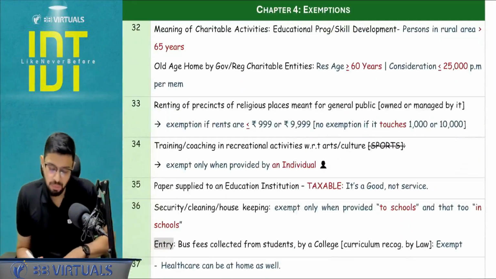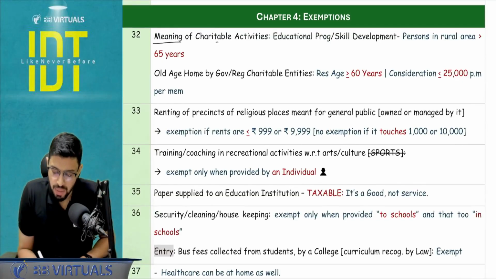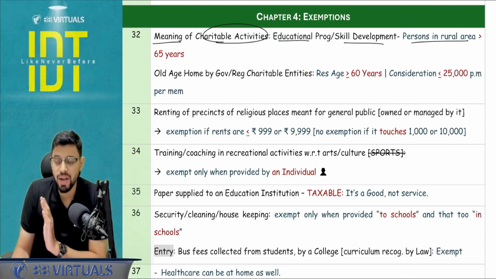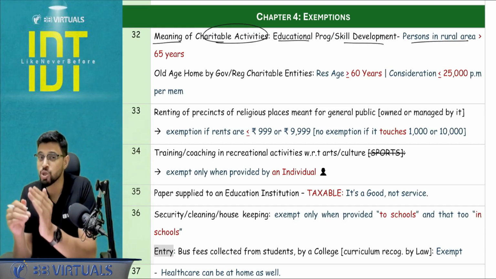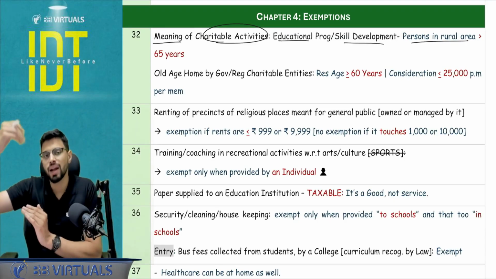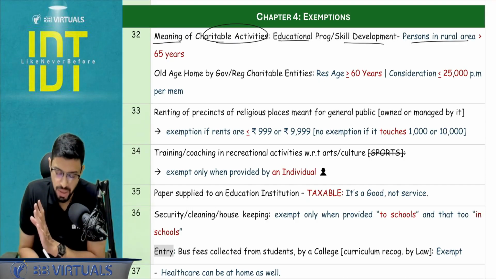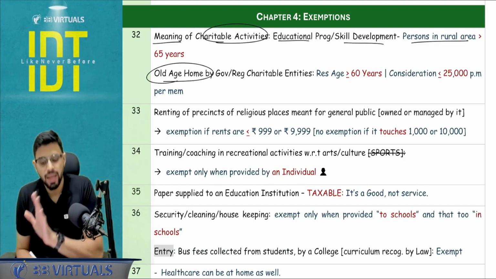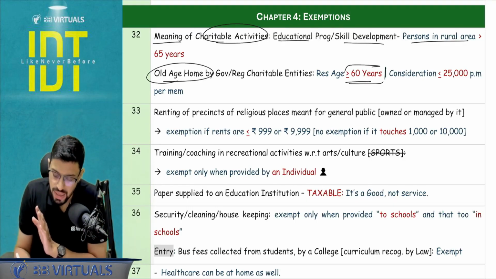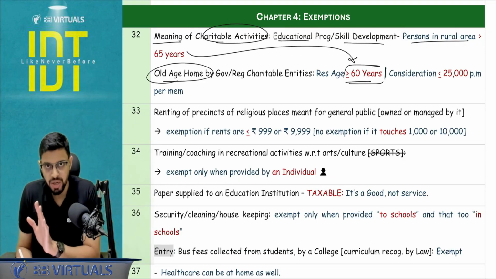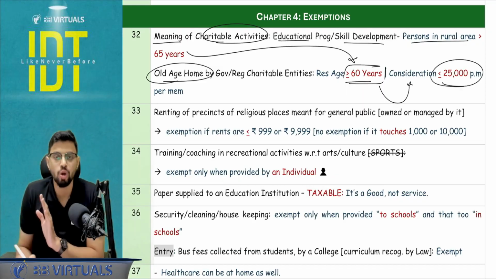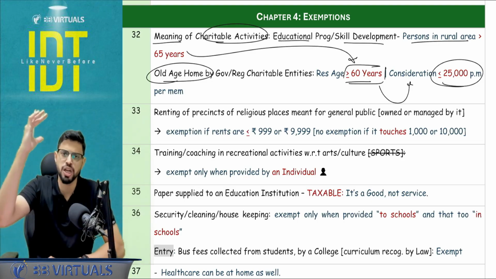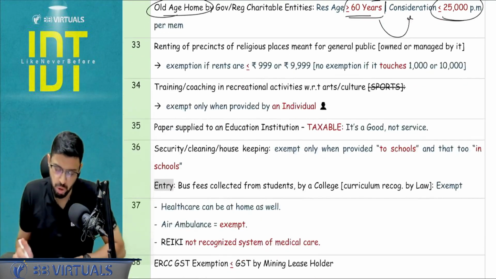Okay, next chapter number 4, exemption. Meaning of the charitable activities that we see in entry number 1. Educational program, skill development. If it is for persons in rural area, that should be more than 65 years of age. But another entry with respect to the charitable and government is old age home run. So in those old age homes which are run by them, the age is at least 60 years. Okay, technically, I just want you to remember the age related thing. And here the consideration should not cross 25,000 per month per member. Okay, so if it's a very hi-fi luxury kind of old age home run, then GST is going to apply.